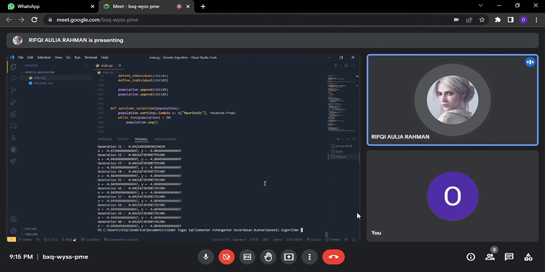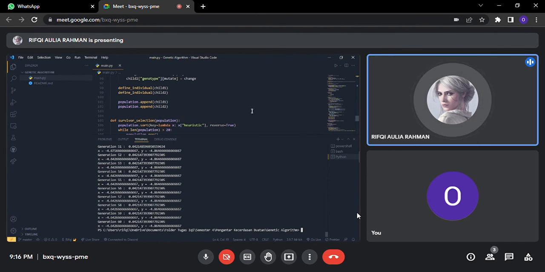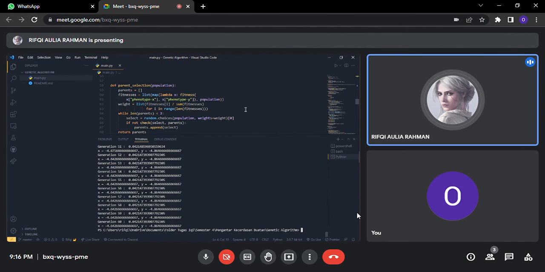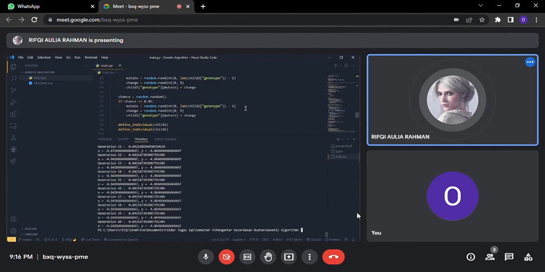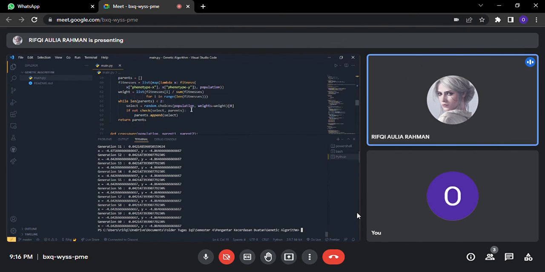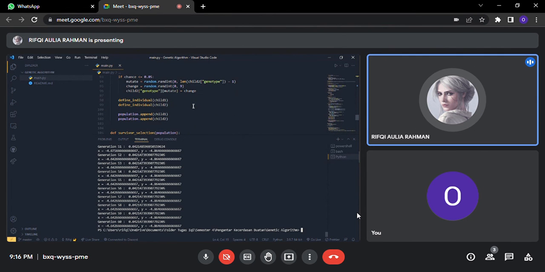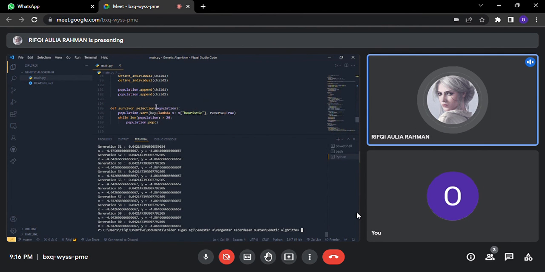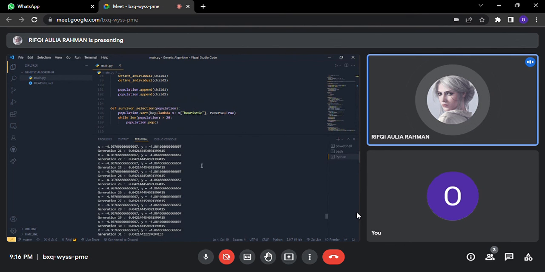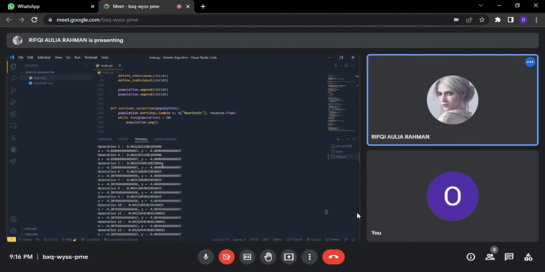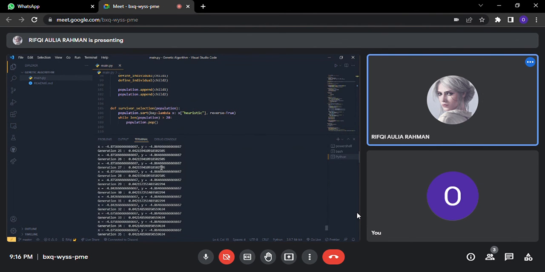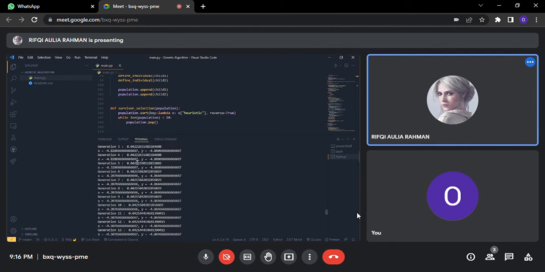Okay. So why do we get this value? First, we randomize the genotype, and then it will pick the parents, do crossover and mutation, and after that we go to the survival selection. As you can see here, the values of x and y will be different in each generation.